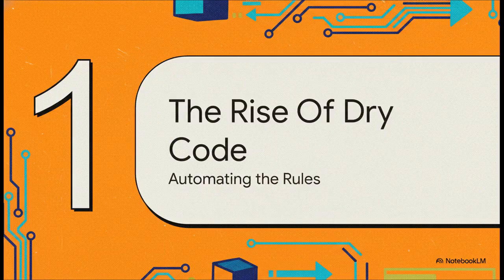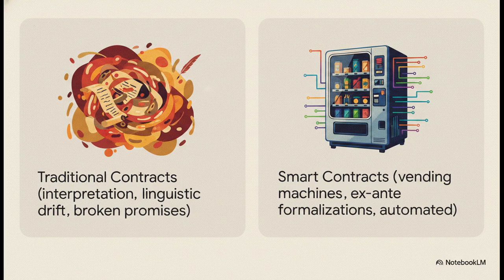Part 1, the rise of dry code, automating the rules. We've got to start with this core concept of dry code, which is basically the foundation of smart contracts on blockchain networks today. To really wrap our heads around dry code, let's compare it to what we're used to.